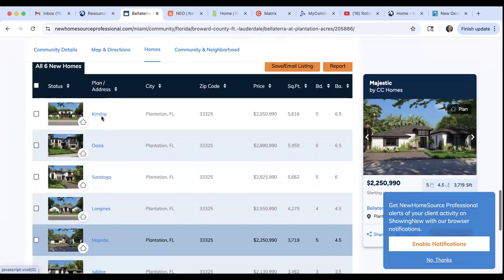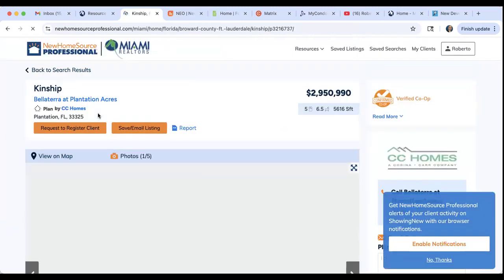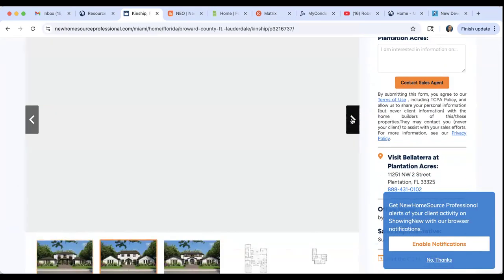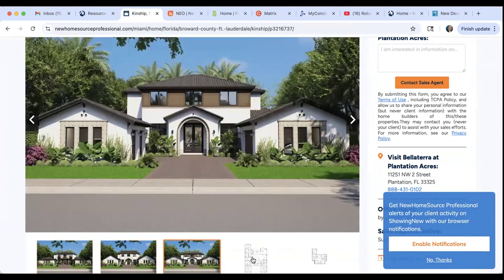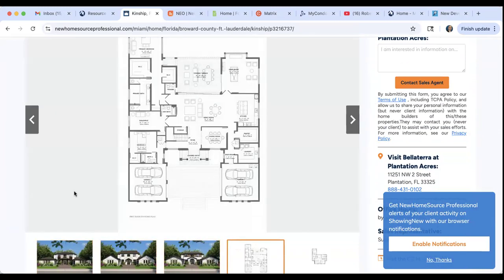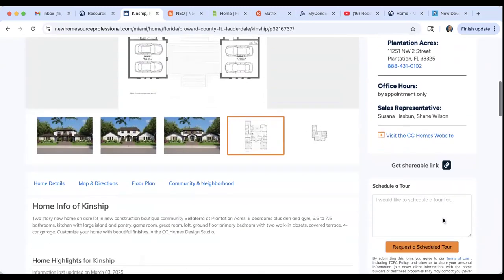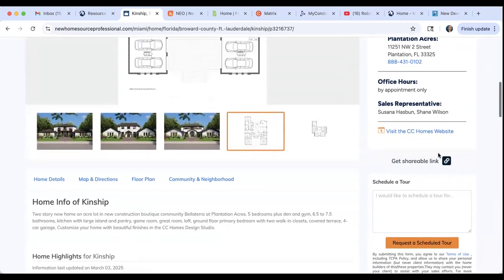If you want to share maybe this model home, you can always come here. You can see information on the home itself. You can see its floor plans, and you guys can always go here and you can save and email this listing to a client. You guys can also share this information on social media. You can get a shareable link here and share it on social media.